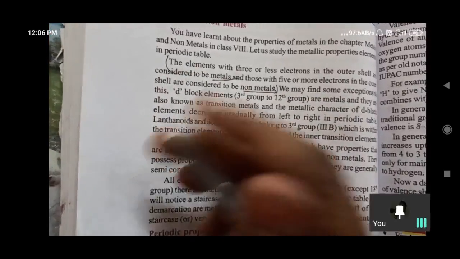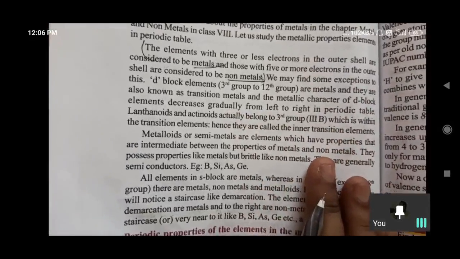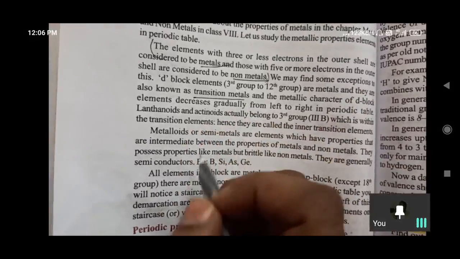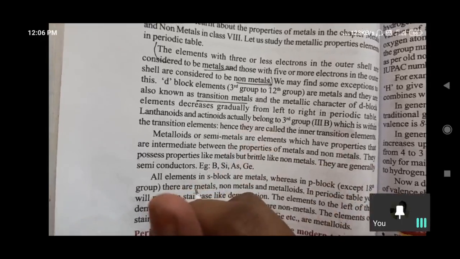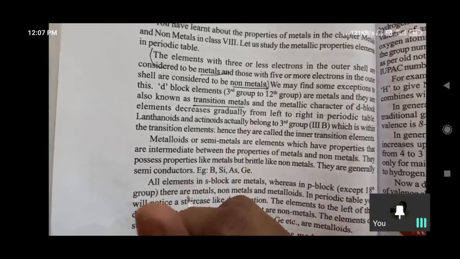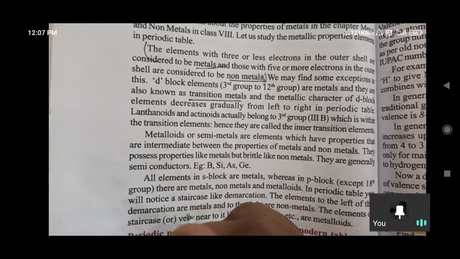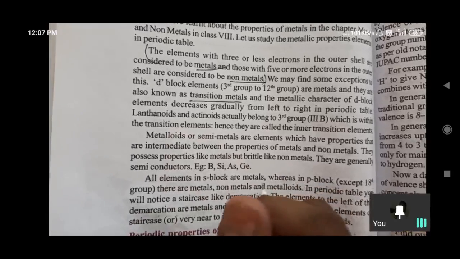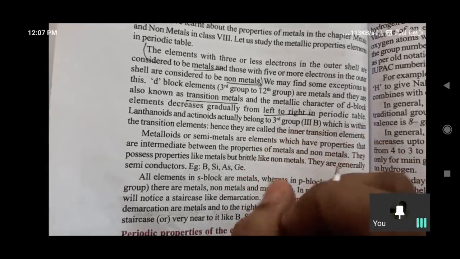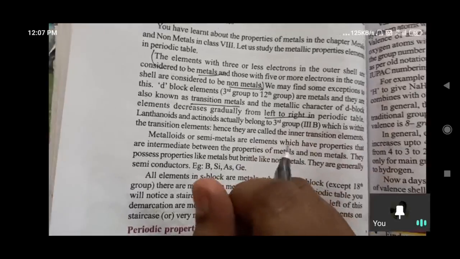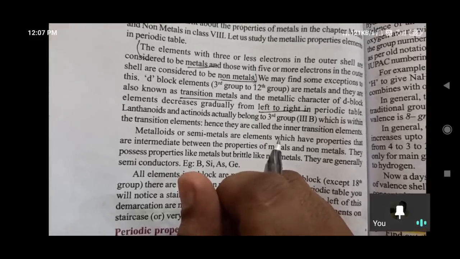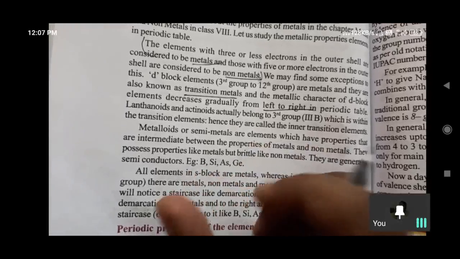We may find some exceptions: D block elements are metals, and they are known as transition metals. D block elements, 3rd group to 12th group, all come under D block because in the electronic configuration the outermost electron enters into the D subshell. The metallic characteristics of D block elements decrease gradually from left to right. Starting elements have more metallic qualities, while going to the right side they decrease.